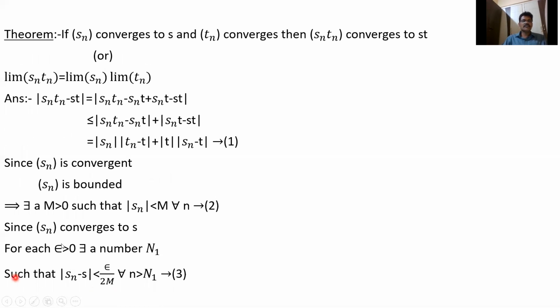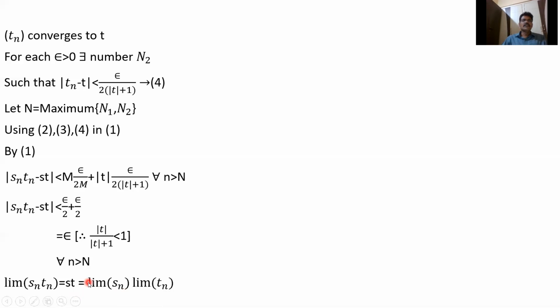See, here one mistake is done. Here we have to write Tn converges to T, and mod Tn minus T. And here you have to write Sn converges to S, and mod Sn minus S. Mod S means then we can get the answer.